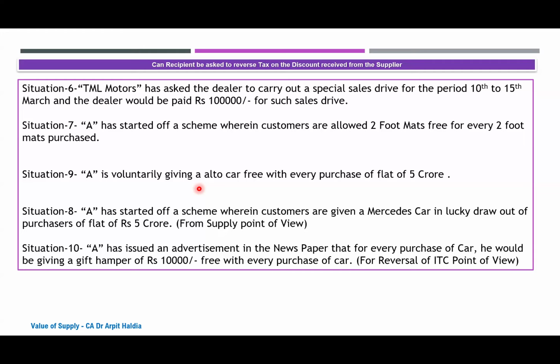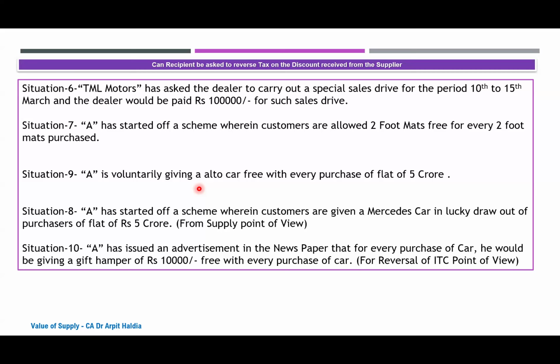Circular 92 is wrong in my opinion. They cannot set the terms of what the recipient and the supplier want. Then there was one Bombay High Court judgment wherein they said that if one item is being given free along with another item, it is nothing but a sort of discount which would have been given on the invoice, and since a discount has not been given, something has been given along with that.